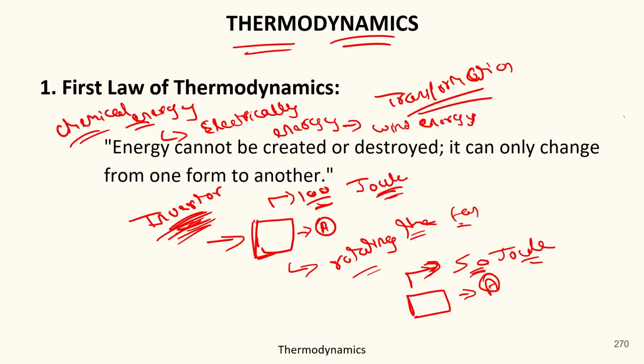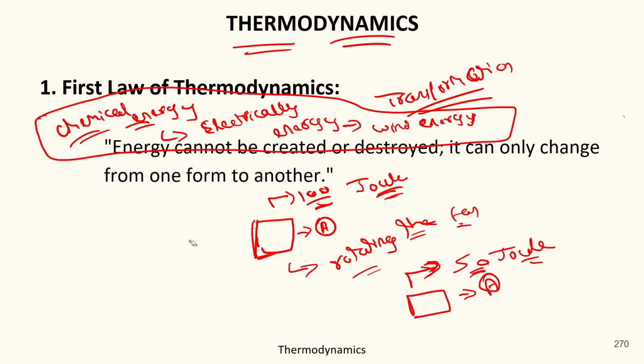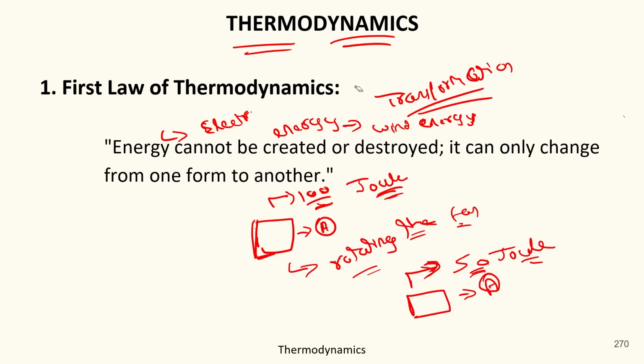So basically, this was the complete chain of the transformation of energy in this example. So you can say the amount of energy depleted from 100 joule to 50 joule was transferred to electrical energy, and thereafter to wind energy, because the fan is giving you the wind. Got it? So this is the basic example of energy transformation.